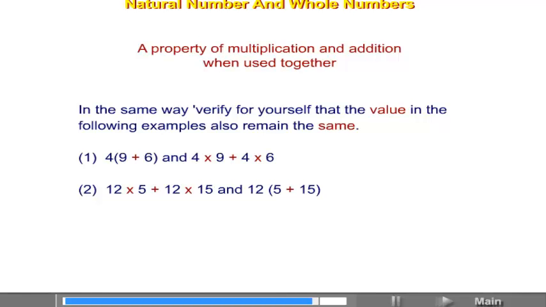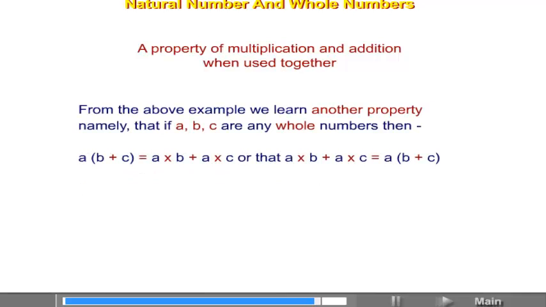From the above examples, we learn another property, namely that if A, B, C are any whole numbers, then A (B plus C) is equal to A into B plus A into C, or that A into B plus A into C is equal to A (B plus C).